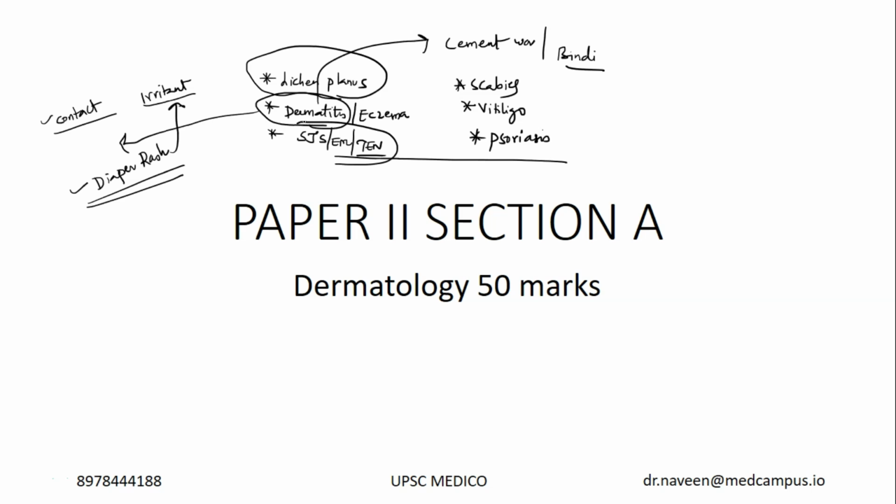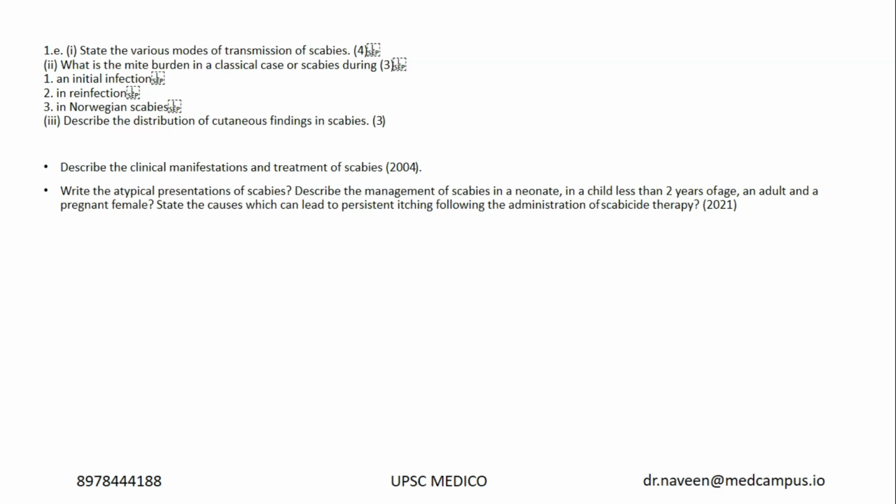Third aspect is a patient who is on an anti-epileptic suddenly developed a drug-induced reaction. You should be able to differentiate a drug reaction from Stevens-Johnson syndrome based on the body surface area and the clinical presentation. This is one question which was asked. And scabies again is a usual routine, itch, mite, scabies. They might ask questions on vitiligo and psoriasis, but those were not asked this time. So the weightage is good, huge, and most of these things are predictable.